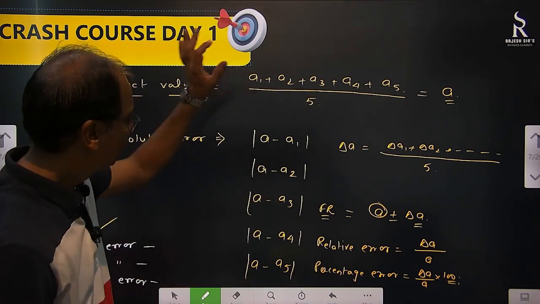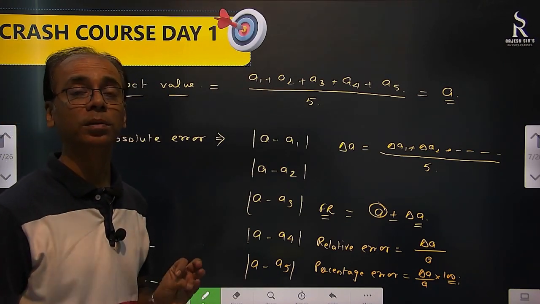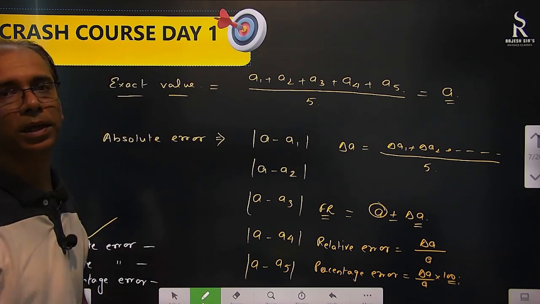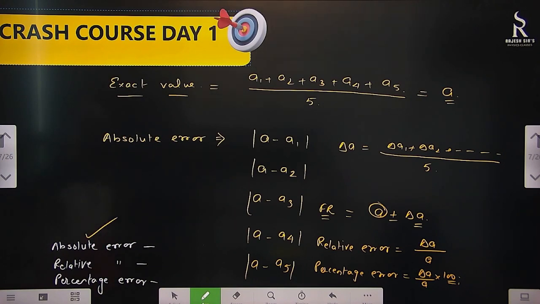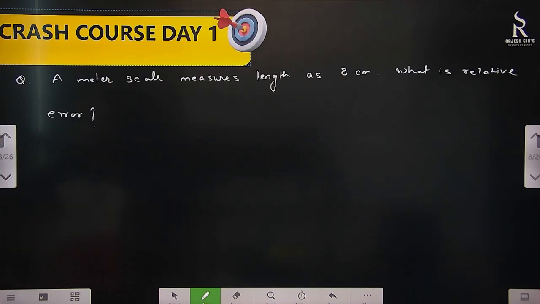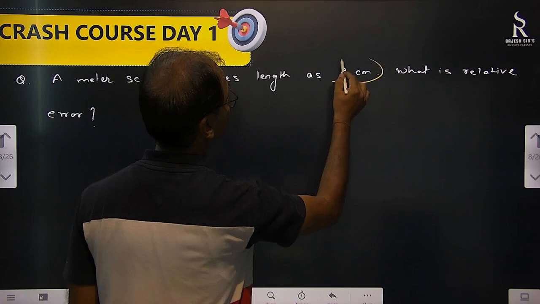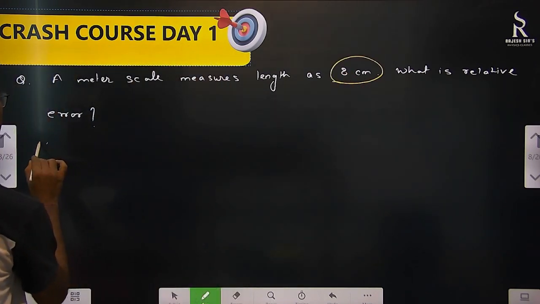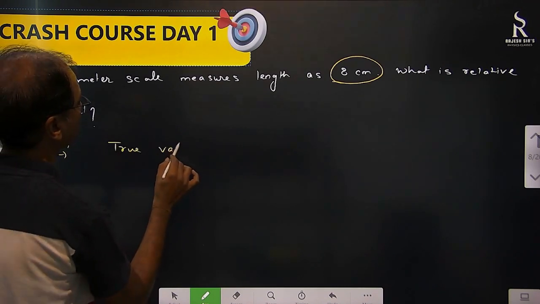Okay, so these are the errors. First we saw systematic errors, random errors, and then how we measure these errors. This is the measurement of errors: absolute error, relative error, percentage error. Okay. See down, one question I have written: a meter scale measures length as 8 centimeter. What is the relative error in that? I mean, this is the exact value, the true value. The true value is given as 8 centimeter.